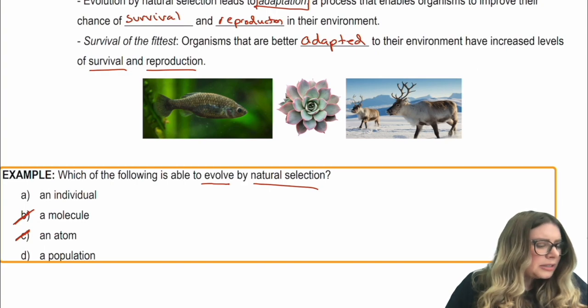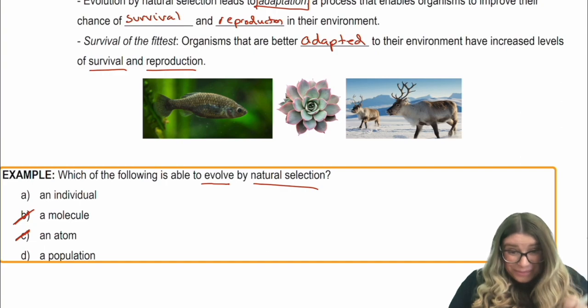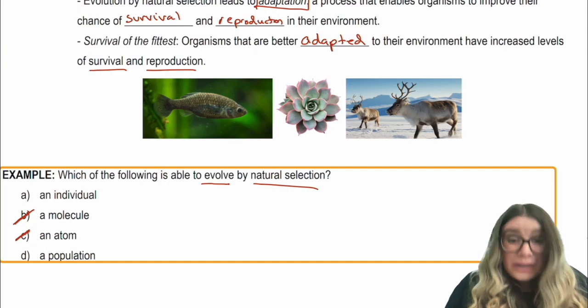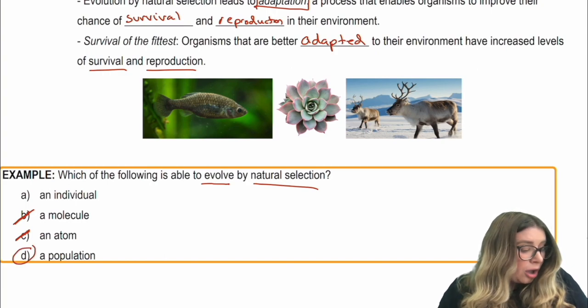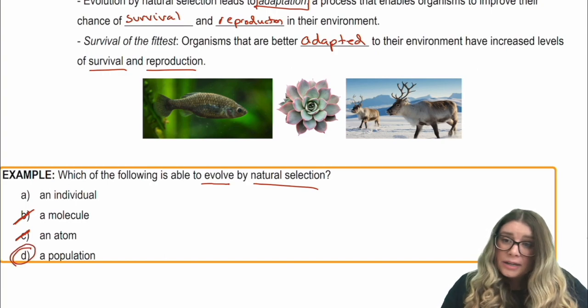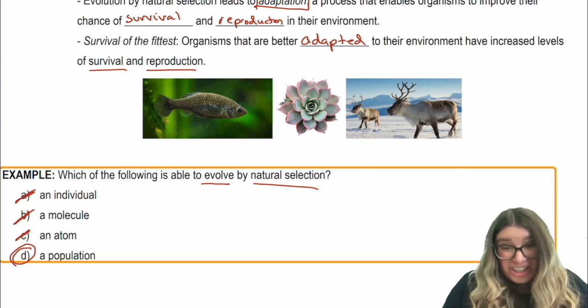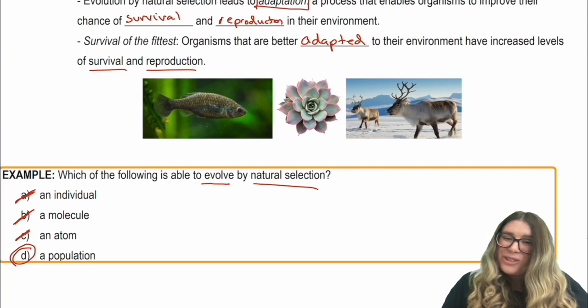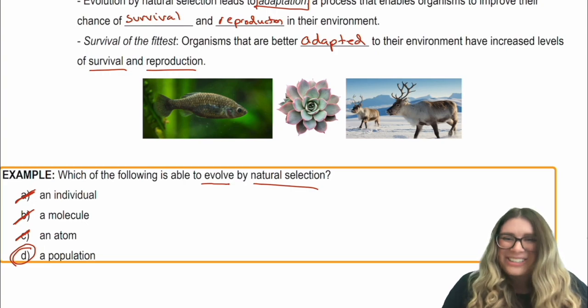So that leaves us to choose between A and D, and remembering that it's populations that evolve because we need lots of time, lots of generations to go by, we can figure out that D is our answer. A cannot be our answer because one individual is not going to experience many generations. So our answer choice is D. A population is able to evolve by natural selection.